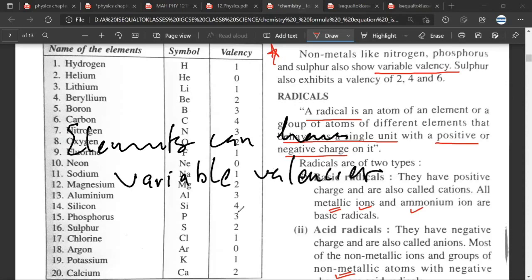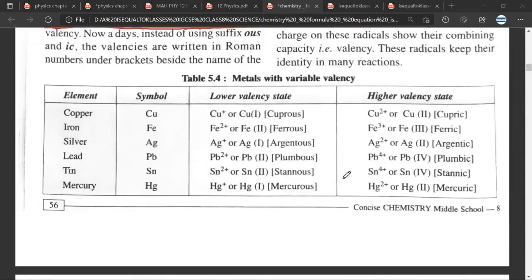What it means is that in some situations, for example, okay, are you clear about the first 20 elements? Yes, sir. Okay. Now let us understand what is a variable valency. Can you see the PDF? Yes. So for example, copper has variable valency. What it implies is that there are few instances where copper will give 1 electron and become Cu positive, and few examples in which copper will give 2 electrons and become Cu plus 2. Mr. Satya, any doubt? No, sir.